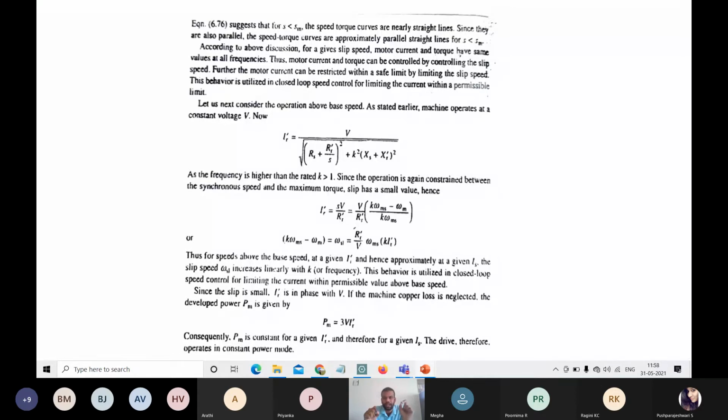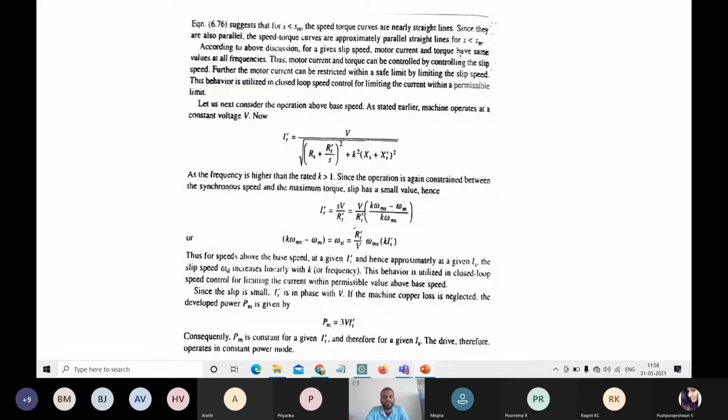So this T and this IR dash will be controlled by using omega Sl, that is the slip speed. The motor current can be restricted within the safe limit by limiting the slip speed. By limiting omega Sl, we can control IR dash, that is the motor current.